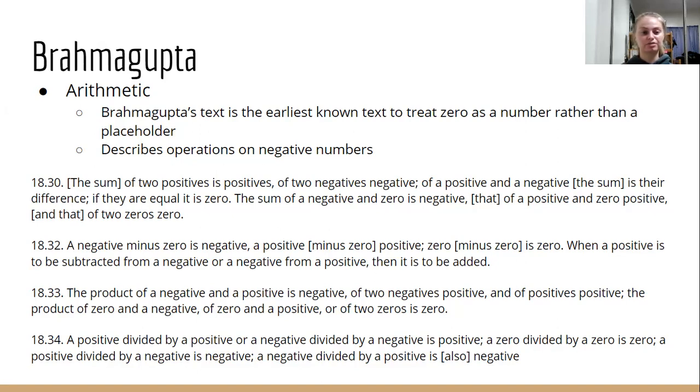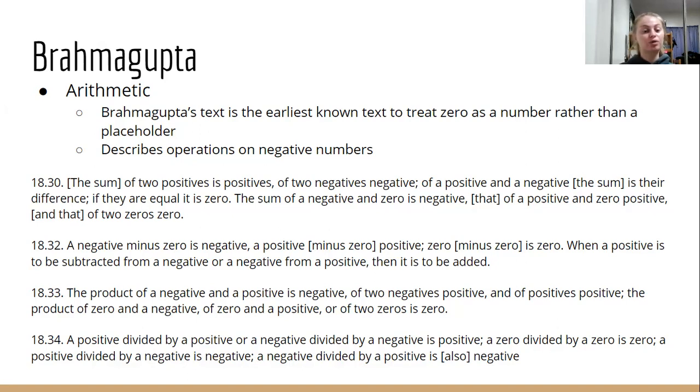Next he talks about subtraction. So a negative minus 0 is negative. A positive minus 0 is positive. And then 0 minus 0 is 0. And then when a positive is to be subtracted from a negative or a negative from a positive, then it's the same as saying that we're going to add those.